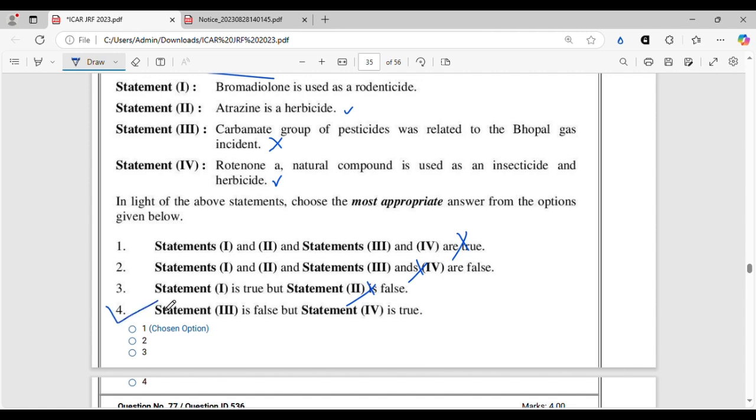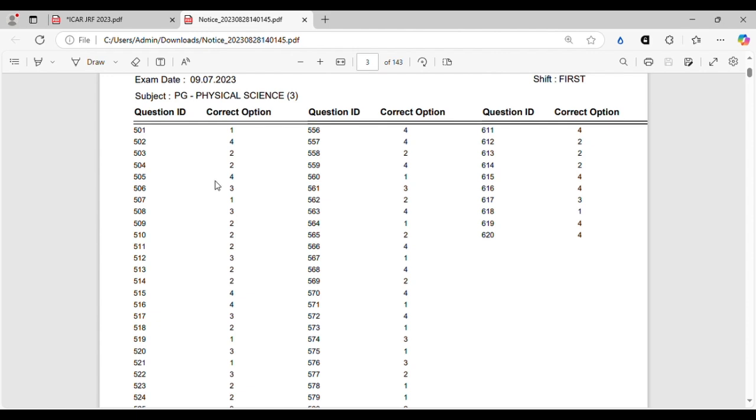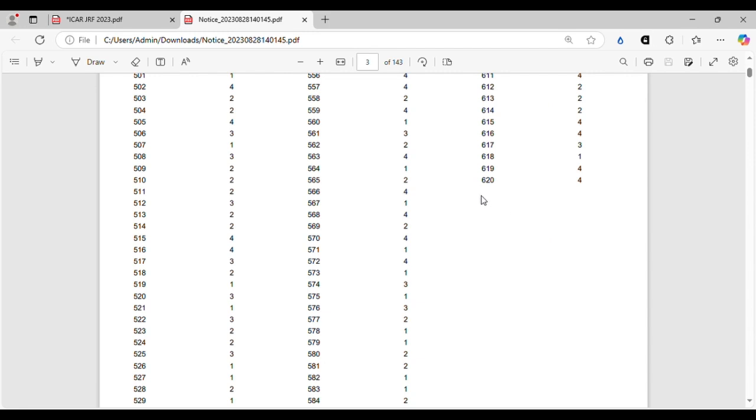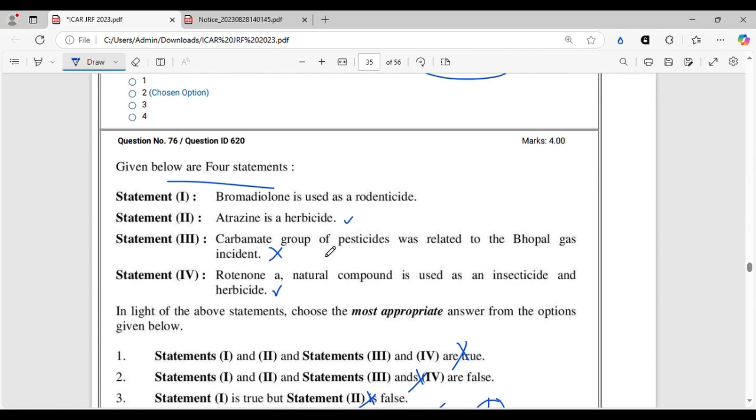I think option 4 will be the correct option. I'm not entirely sure since this is a very controversial and vague question, but let's check the answer. You can see it is 4. Option 4 is the correct answer. So we thought it correctly. So option 4 will be the right answer, right?